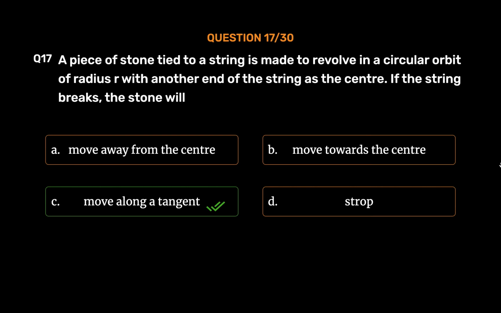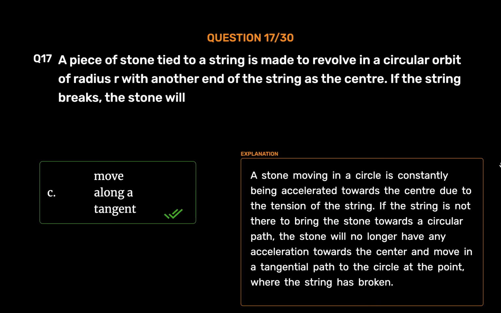Move along a tangent. A stone moving in a circle is constantly being accelerated towards the center due to the tension of the string. If the string is not there to bring the stone towards a circular path, the stone will no longer have any acceleration towards the center and will move in a tangential path to the circle at the point where the string has broken.